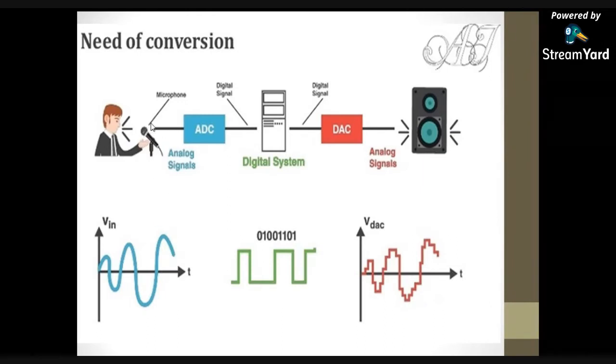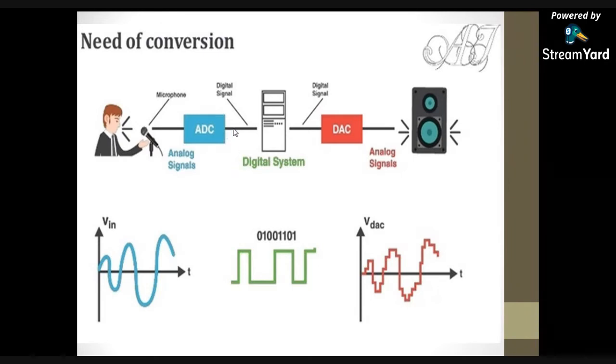So we are giving that signal into the ADC. ADC is the device which converts the continuous signal into the digital signal, and that digital signal is given to any system, that is the digital system.